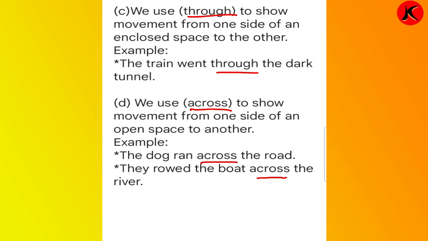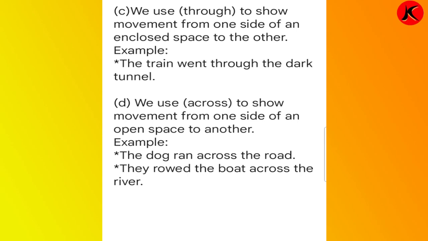Across means movement from one side of an open space. And through means what? Movement from one side of an enclosed space. So this preposition of place we did. What is the preposition of place? It means in, on, under, inside, beneath. All these are prepositions of place.